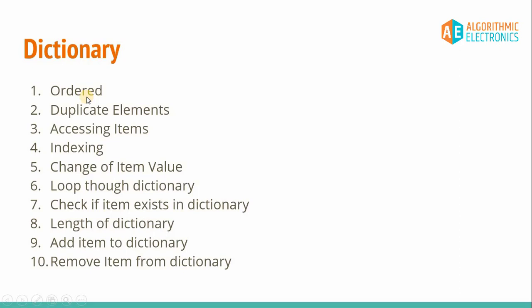If the order is not there, then how can we access and index the element? This happens using key values. A dictionary will have keys and values, so we'll check it out shortly. Next is change of item value. If I have to change the value of a particular item or element in the dictionary, it's possible, as the dictionary is completely changeable.